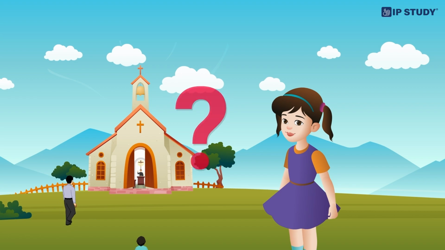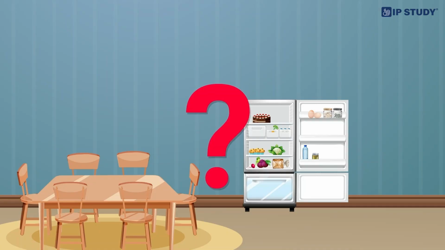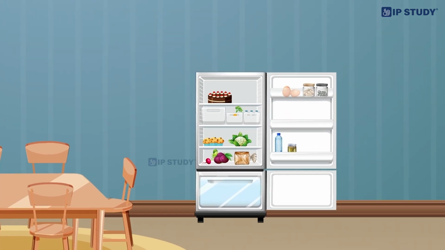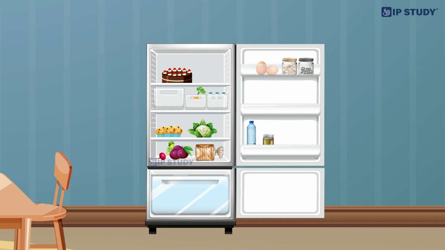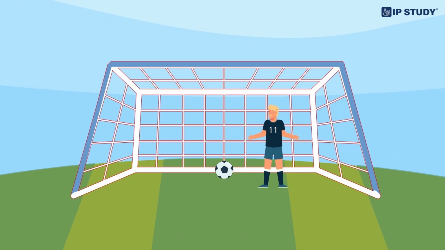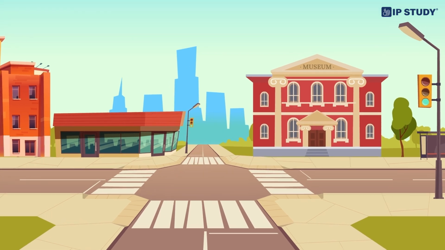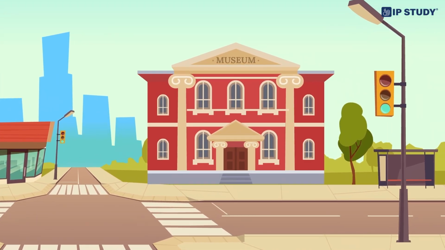Where are you going? I'm going to the church. Where is the food? The food is in the refrigerator. Where is the football? The football is in the net. Where is the museum? The museum is on the 2nd street.